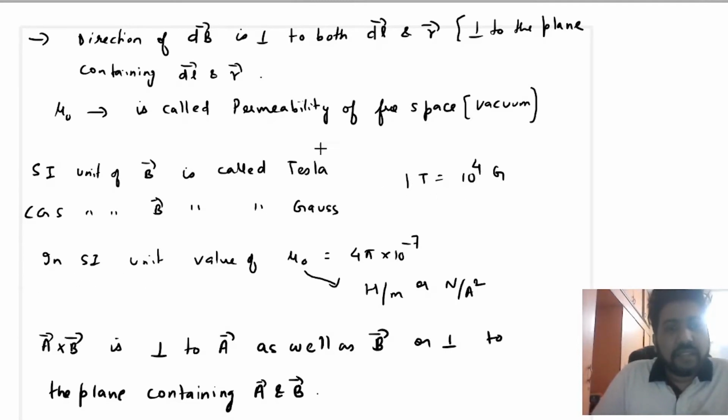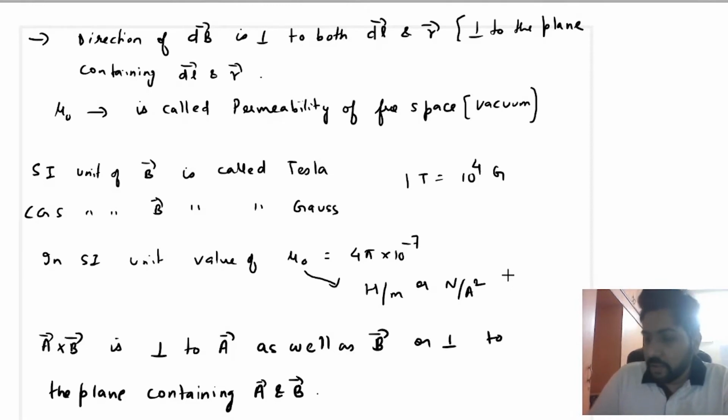In the SI unit, the value of mu naught is 4 pi into 10 raised to power minus 7. The unit of mu naught is represented in terms of Henry per meter, but till now we have not discussed what is Henry. So you can also write this as Newton per ampere square. So the SI unit of mu naught can be represented as Newton per ampere square.